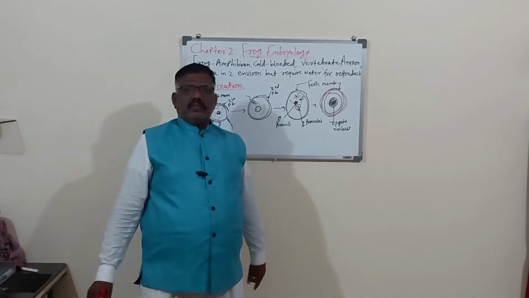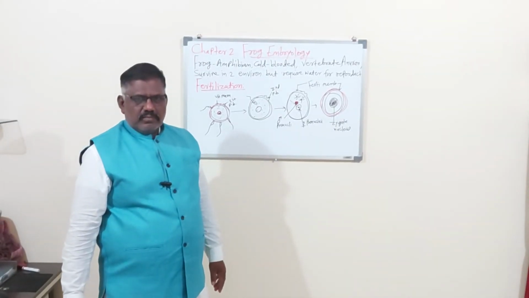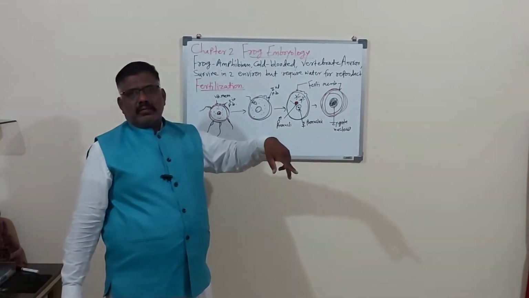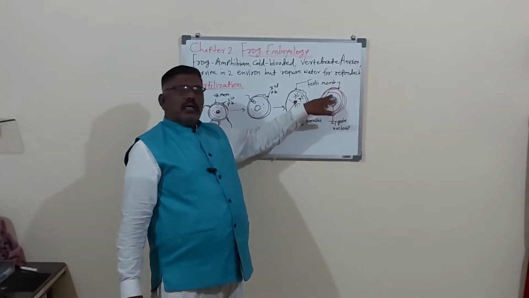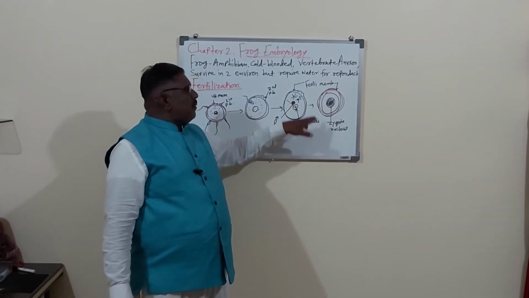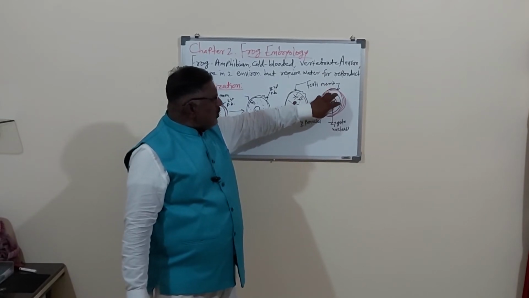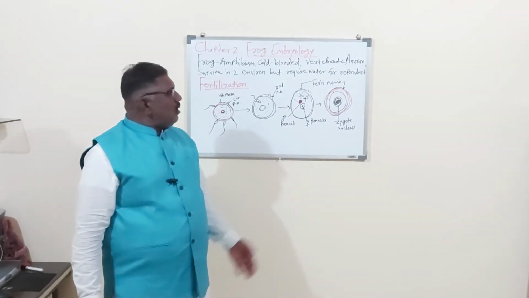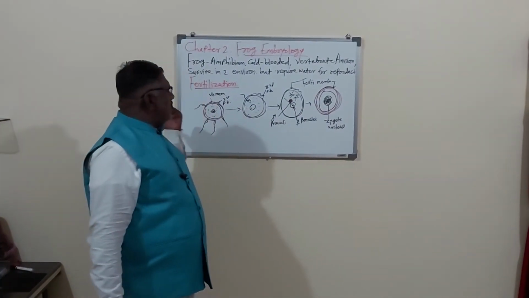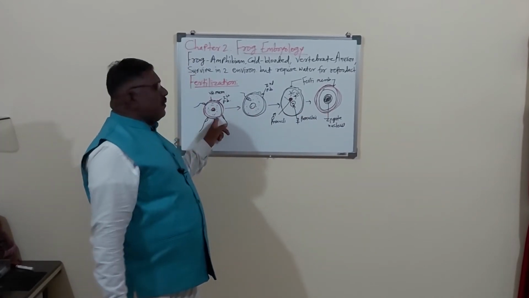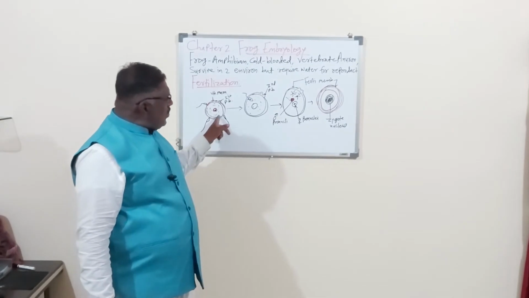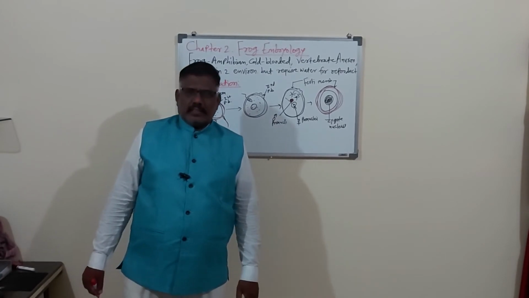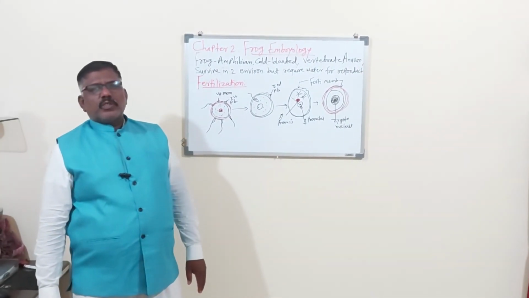The zygote is a fertile cell, and there is the nucleus of paternal and maternal origin. So 50% of characters from the male and 50% from the female are enclosed in the nucleus of the zygote. This complete process from the male-female fusion up to here is called the process of fertilization.